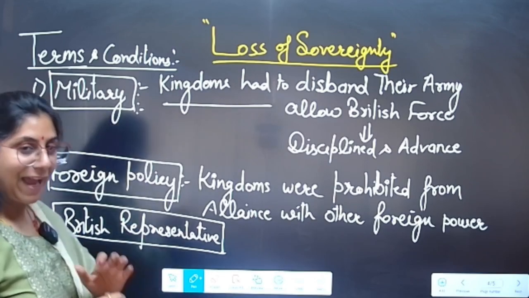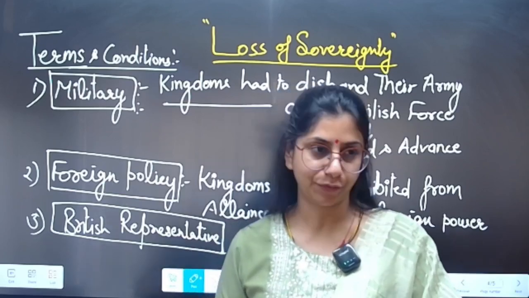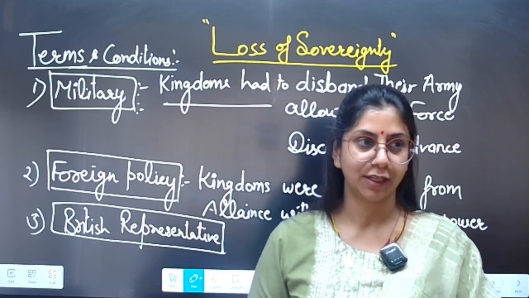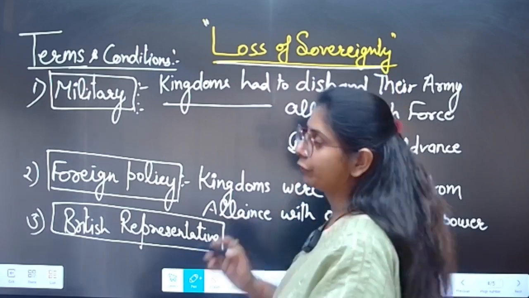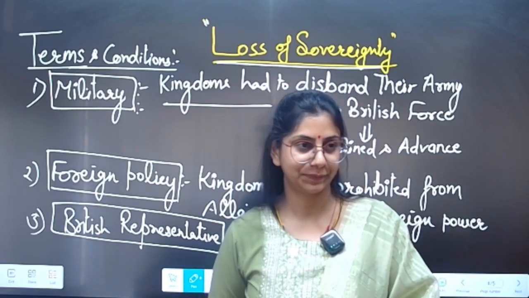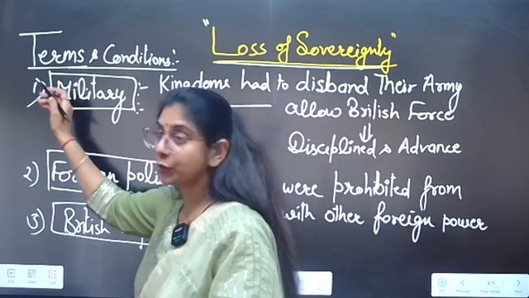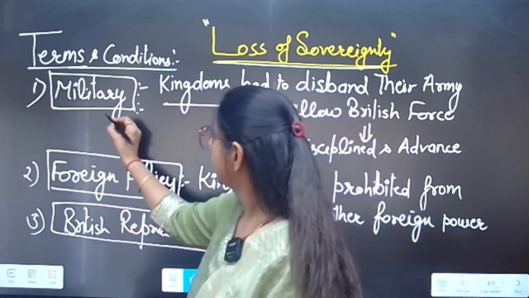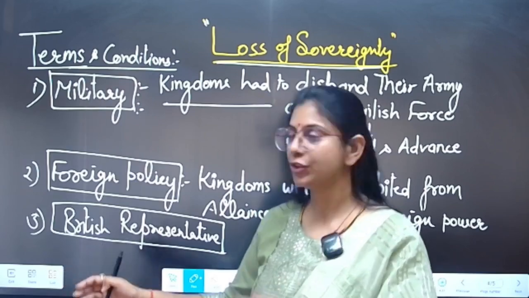Actually, in reality, the terms and conditions of the subsidiary alliance were, we can say, the loss of sovereignty of Indian kingdoms. According to the proposal of the British East India Company, we can divide these terms and conditions mainly into three categories.